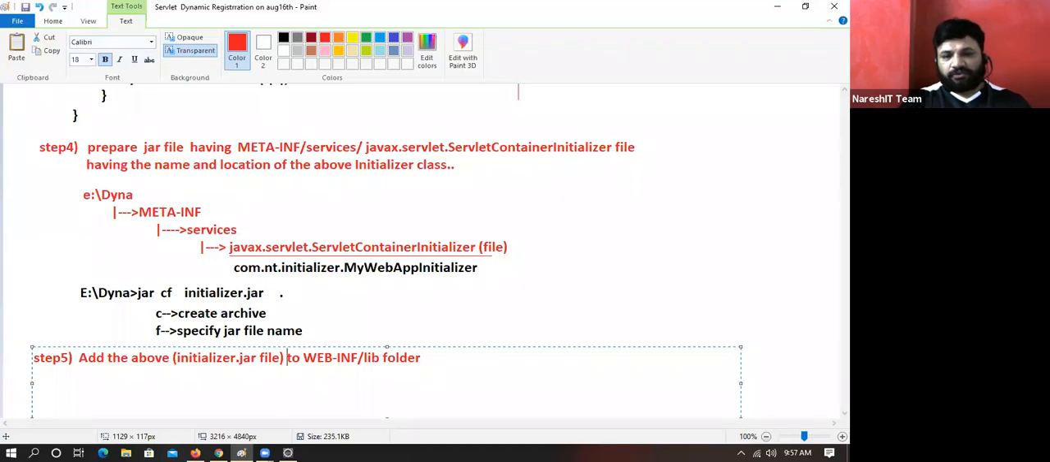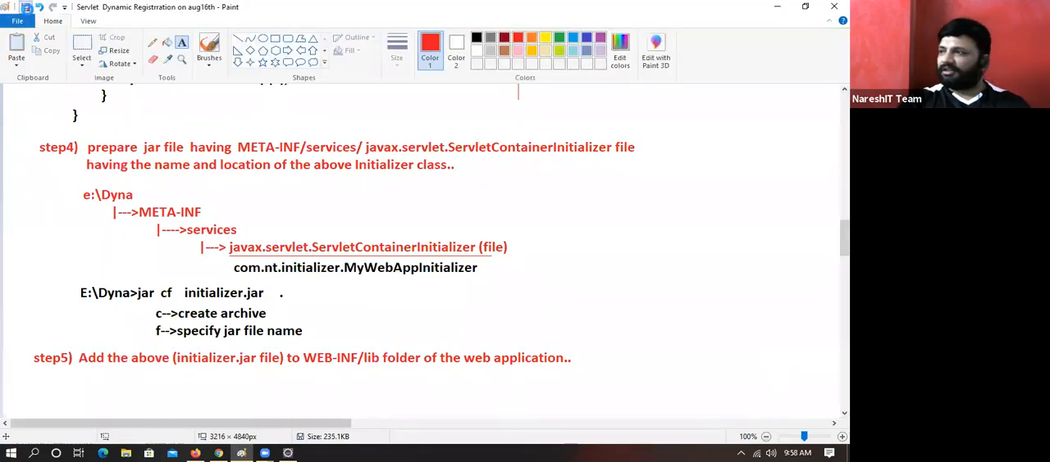Initializer.jar, to the WEB-INF/lib folder of the web application. Understanding my statement? To the WEB-INF/lib folder of the web application. Yes, end of the story, boss. You do that work, end of the story. Yes, dynamic registration of the servlet is over.